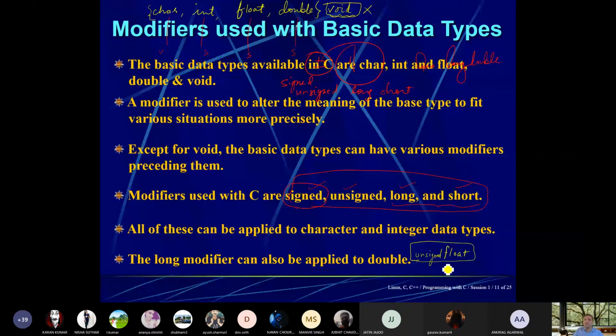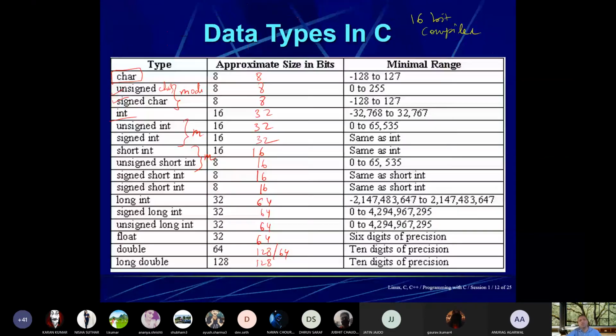So what are the modifiers? A question may ask what the modifiers are. The modifiers are signed, because it changes the sign, and unsigned. So these are used for changing the sign type. And if you want to change the space, long and short modifiers are there. We will see examples of all this.